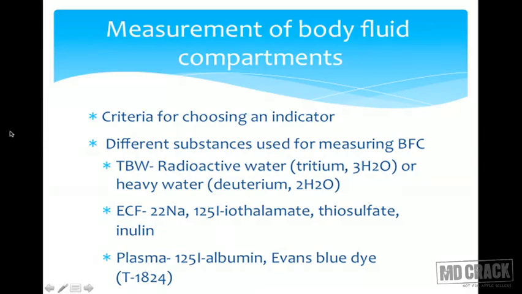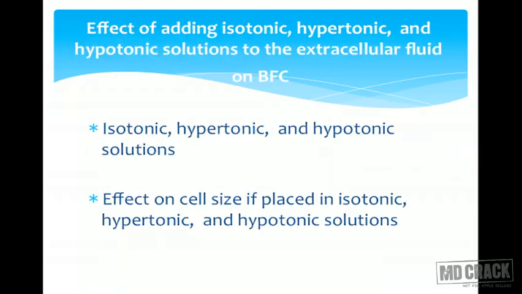So using these criteria, what substances can we use? As you can see in this slide, for total body water, the most commonly used substance is heavy water or radioactive water. To calculate extracellular fluid, the substance I can use is inulin or thiosulfate. To measure the plasma volume, Evans blue dye or radioactive albumin are commonly used, based on the criteria on which we can measure.